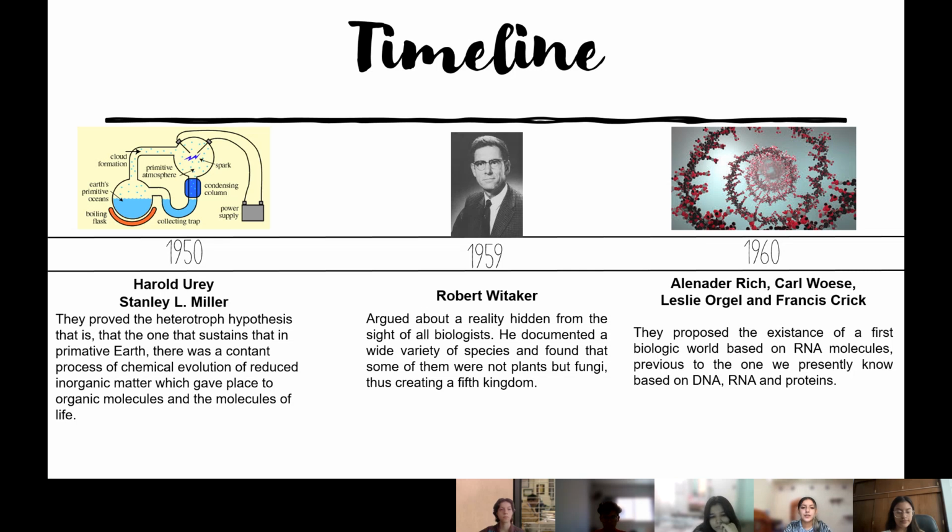Then, in 1953, Harold Urey and Stanley Miller proved the heterotroph hypothesis, that is, the one that sustains that on primitive Earth there was a constant process of chemical evolution of reduced inorganic matter, which gave place to organic molecules and the molecules of life.